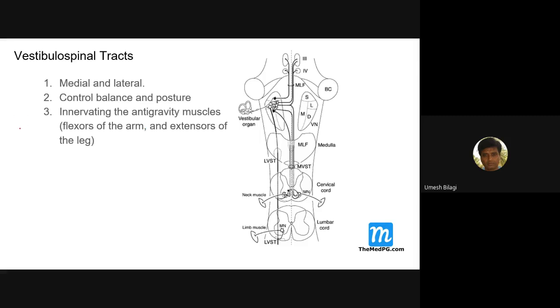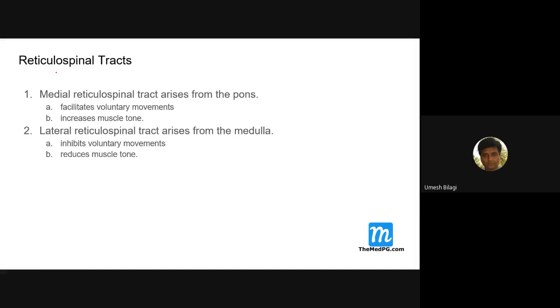You should know that. They can ask you these questions. Some questions revolve around this. In the arm, flexors are anti-gravity, whereas in the lower limb, it is the extensors that are anti-gravity muscles. And the reticulospinal tract has two types, medial and lateral, and these facilitate voluntary movements.